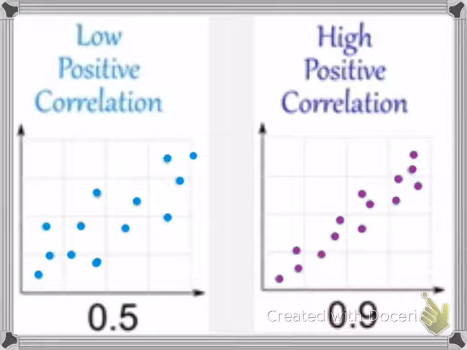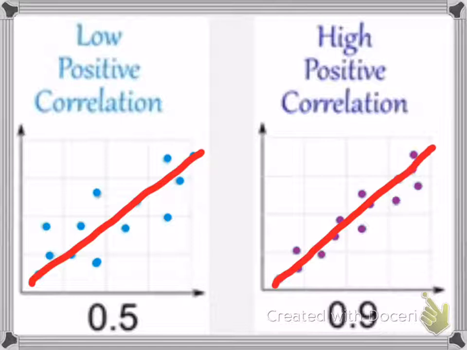We've got several different types of correlation. The first two that we will look at is positive correlation. If you were to draw a line of best fit, you would notice that both lines are going up. Now let's look at low positive correlation. If you look at all your dots, you would notice that all these dots are pretty spread out along your line of best fit.